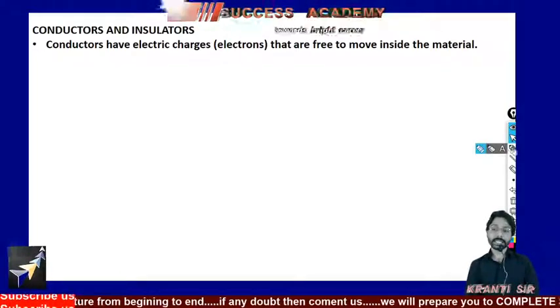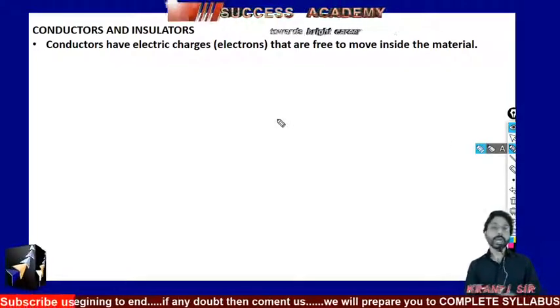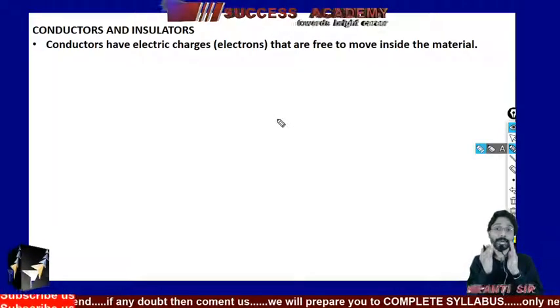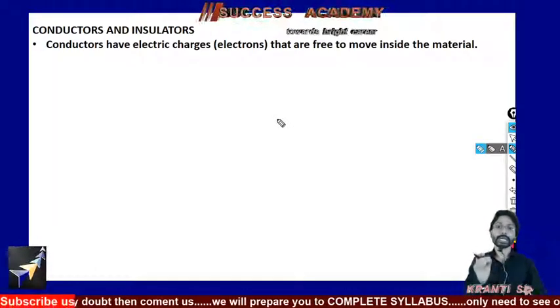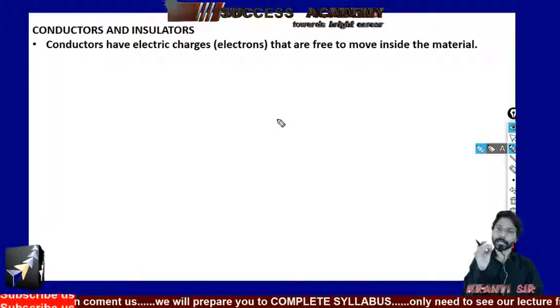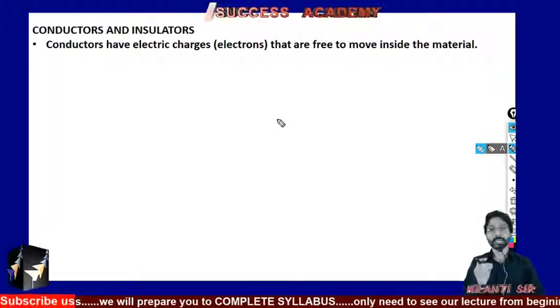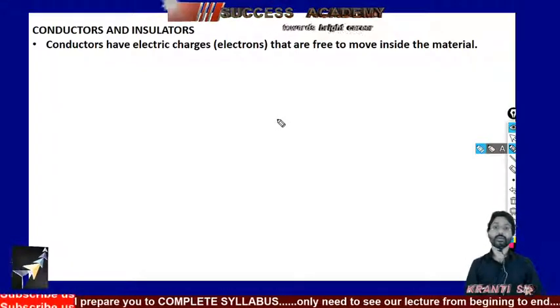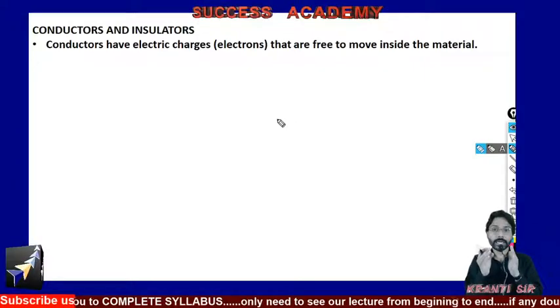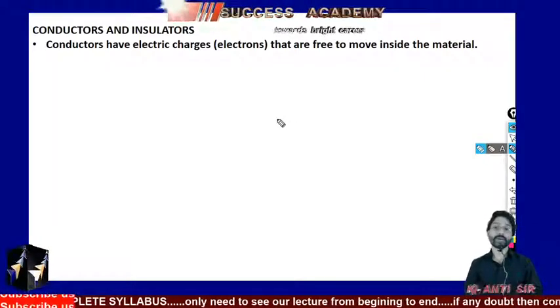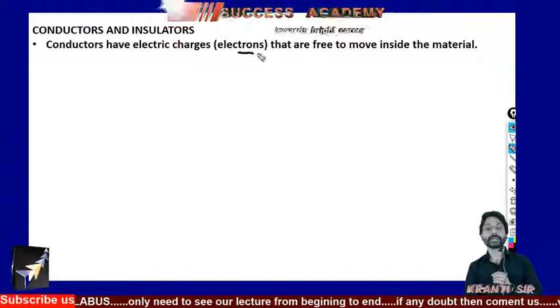Yes, this is the reason why a metallic body will conduct an electric current. Why? It allows the electric current to pass through it. Why? Because of the free electrons.